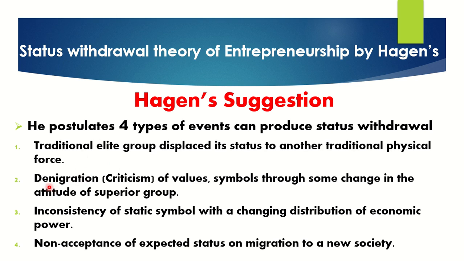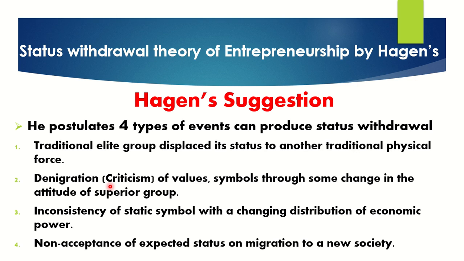And the second one, denigration of values and symbols through some change in the attitude of the superior group. Denigration, in a sense, means criticism. So they will criticize the values and symbols through some change in attitude. For example, old generation people who have gone after 50 or 60 years are handing over to another generation, their son.